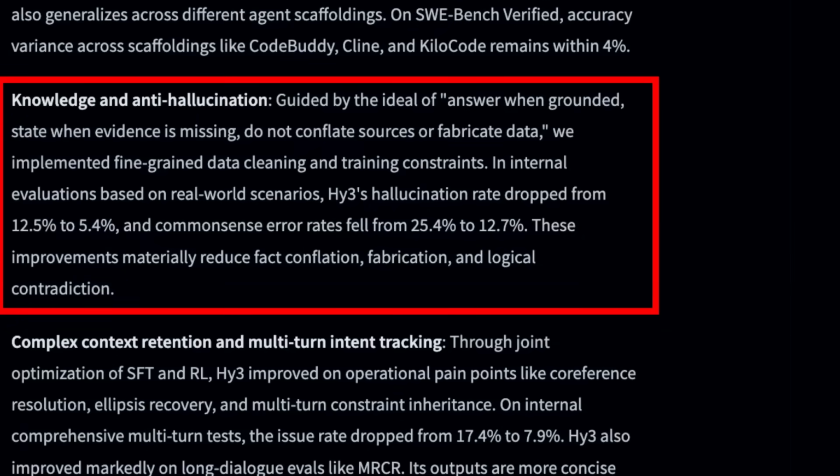And at the same time, they seem to have put quite a lot of effort into actually reducing hallucinations in this model. And you can see that here where they're talking about comparing this to the preview model, they've managed to halve both hallucinations and common sense error rates, which seems to have come just through better post-training, cleaning up their data, a lot of those sorts of things.